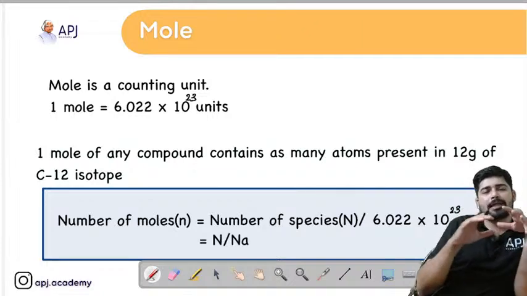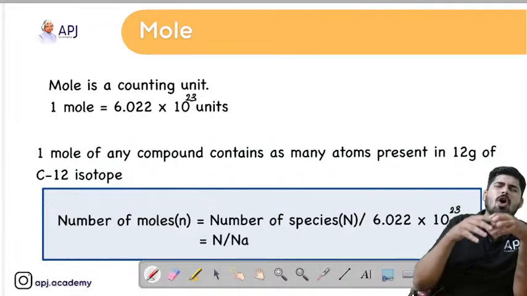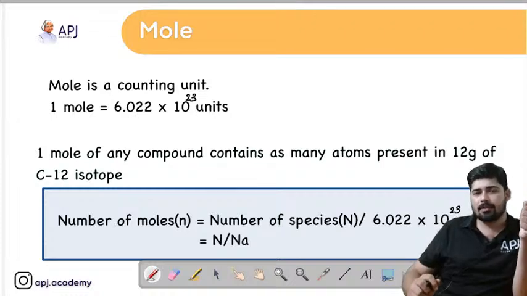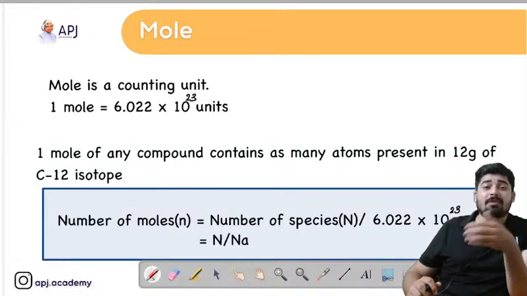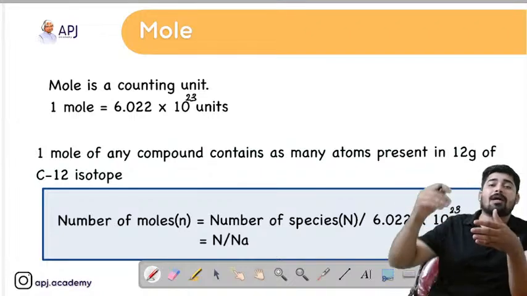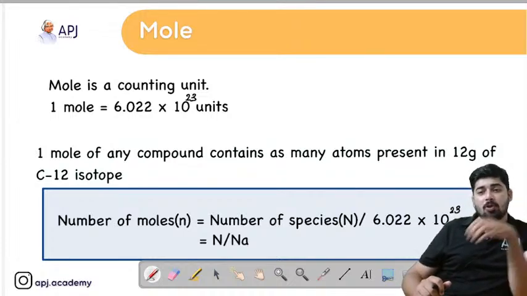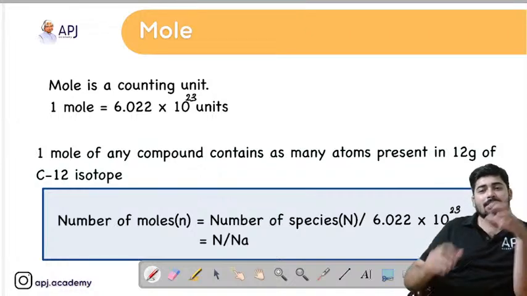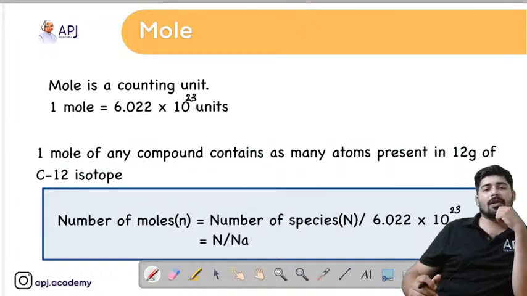Similarly, in a chemical reaction, a large number of atoms and molecules are participating in each reaction. We cannot just use millions; even millions cannot do, billions cannot do. It is much more than that. So we have to define a certain number which will help the whole chemistry community to communicate easily. Such large numbers can be represented with a single term, and that term is called 1 mole.